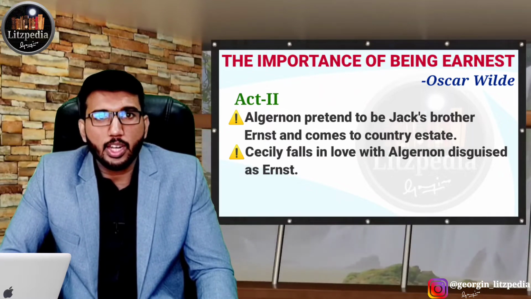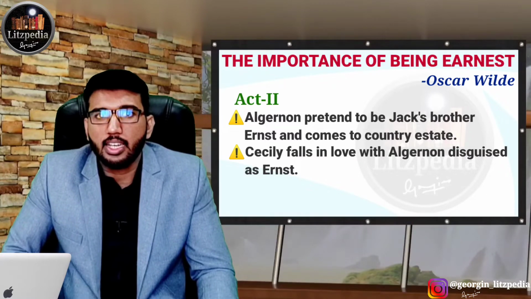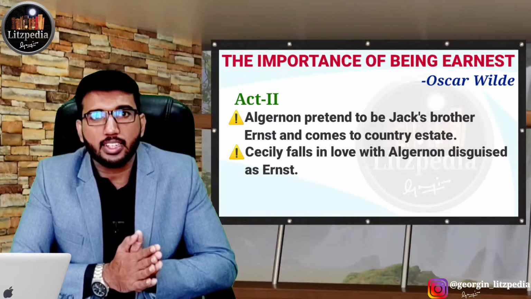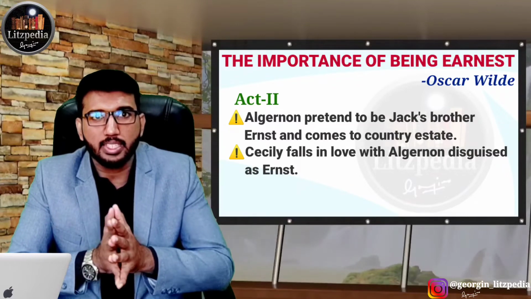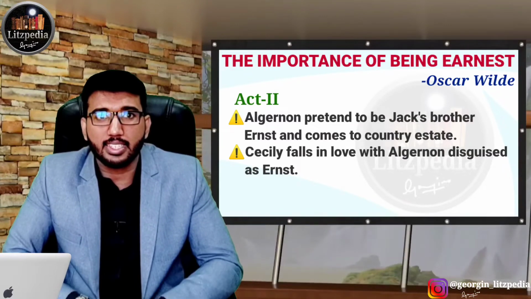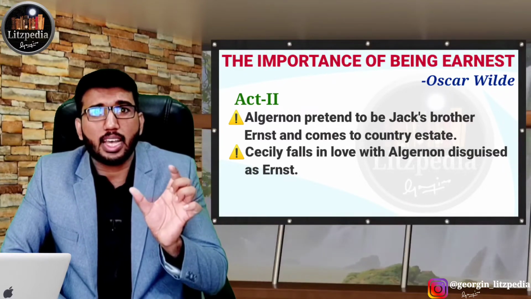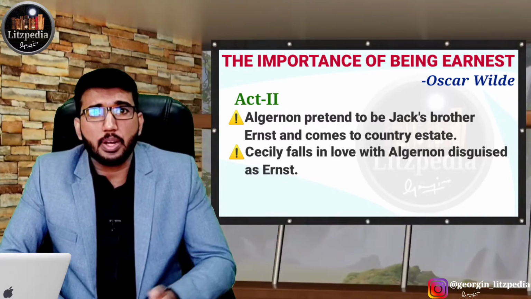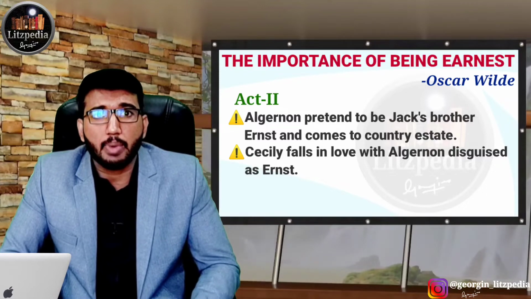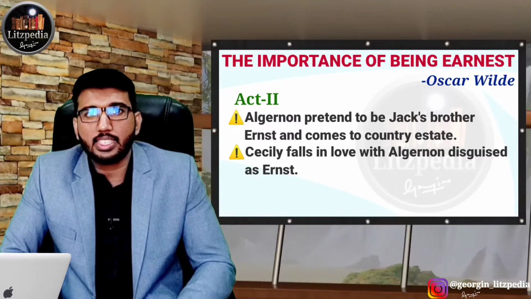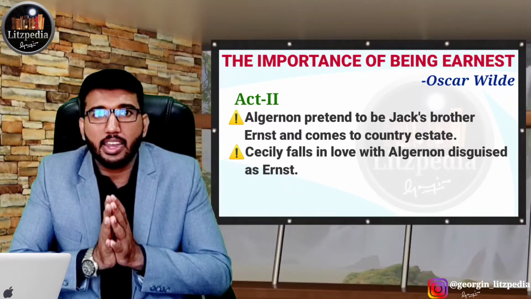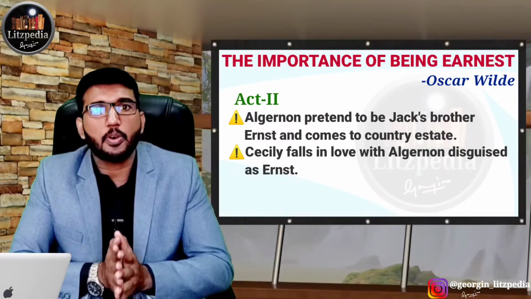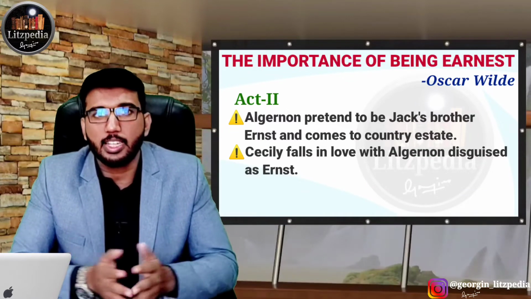We can see Gwendolen Fairfax is attracted to Jack Worthing thinking that his name is Ernest, and meanwhile Cecily Cardew is attracted to Algernon thinking that his name is really Ernest. So here the term Ernest is used as a comic kind of word. Whether a person is earnest, sincere or dedicated doesn't matter in Victorian society. Only moral pretensions are there in Victorian society. That is what Oscar Wilde is trying to show through this play, The Importance of Being Earnest. That way we need to understand the play.